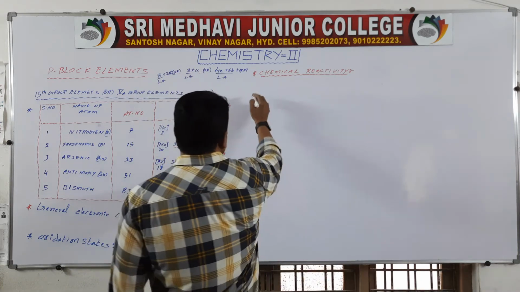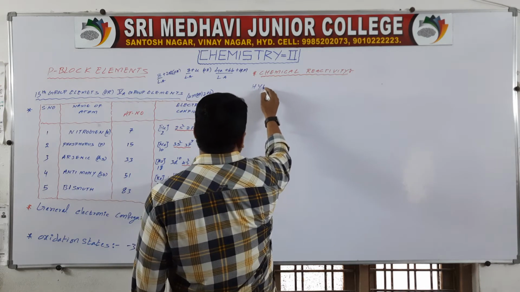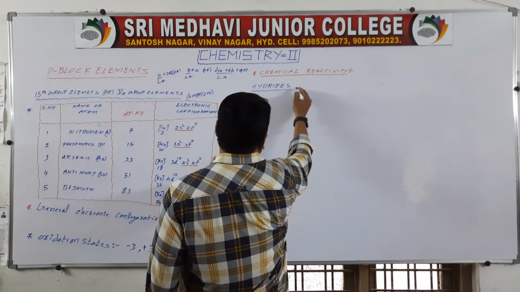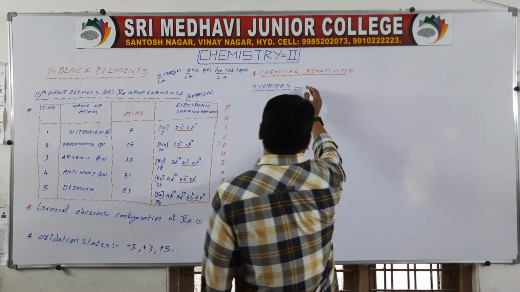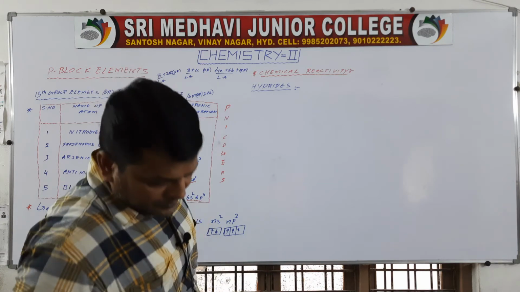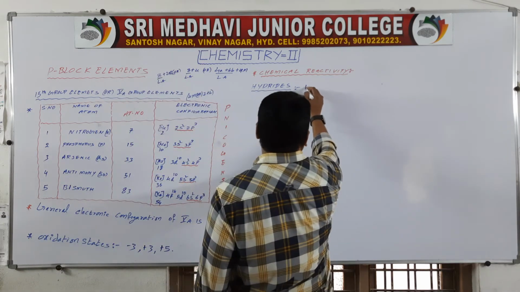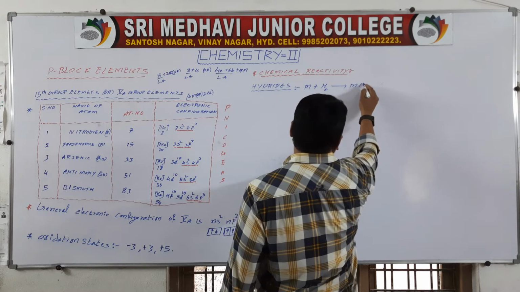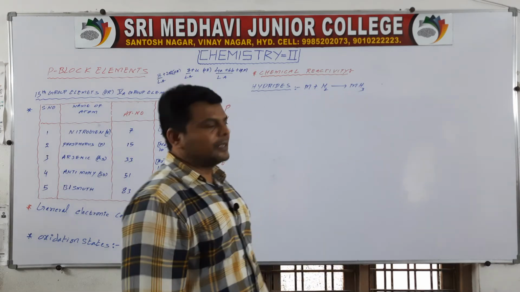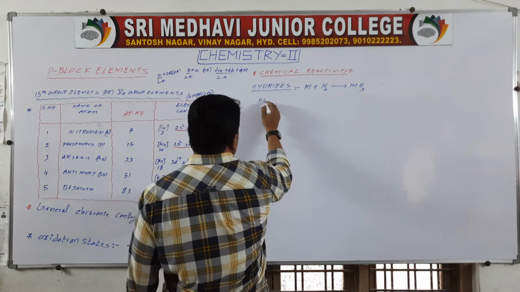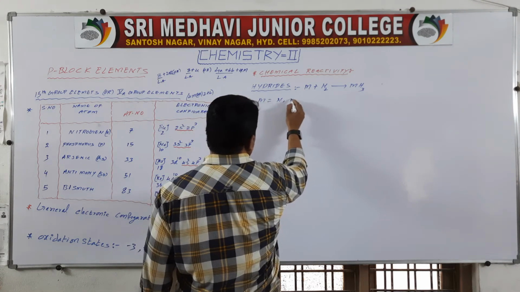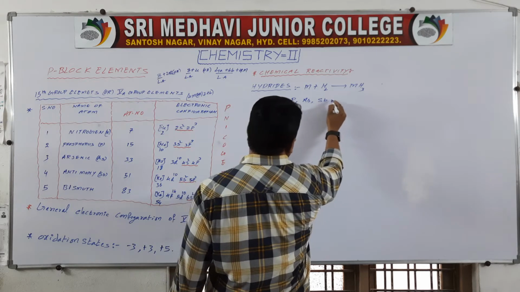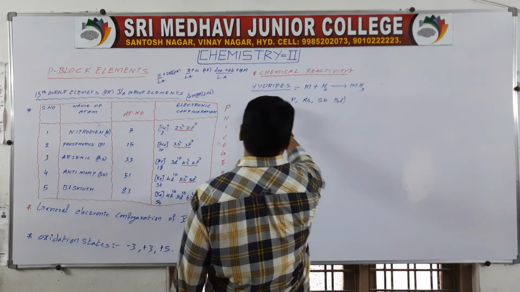So first one is hydrides. All fifth A group elements can react with hydrogen: M plus H2 gives rise to MH3. Here M equals nitrogen, phosphorus, arsenic, antimony and bismuth.